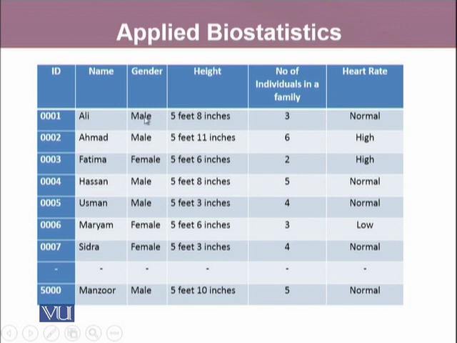Hence, we try to give them a code. In this data, we'll give a code 0 to male and 1 to female. So wherever in the gender variable 0 is written, it will be considered male, and wherever 1 is written, it will be considered female.